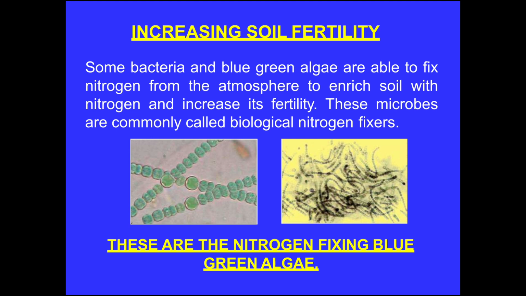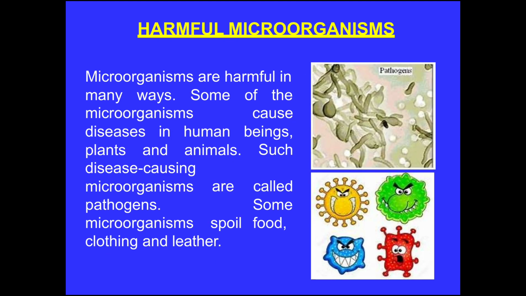Some bacteria and blue-green algae are also able to fix nitrogen from the atmosphere to enrich soil with nitrogen and increase its fertility. These microbes are commonly called biological nitrogen fixers. Students, you have also done the nitrogen cycle in chapter 1.